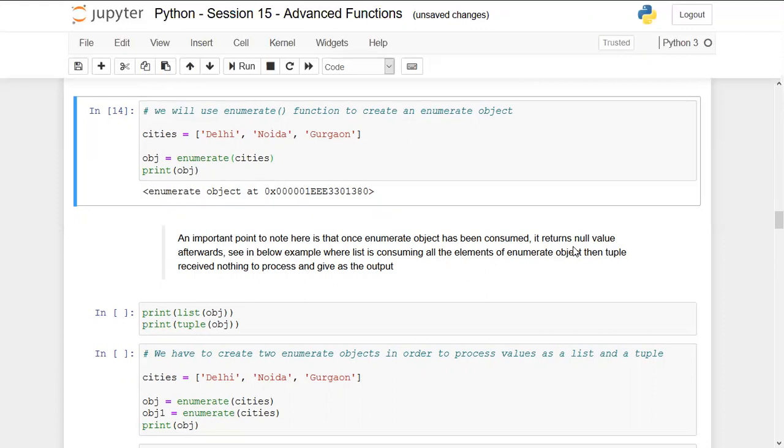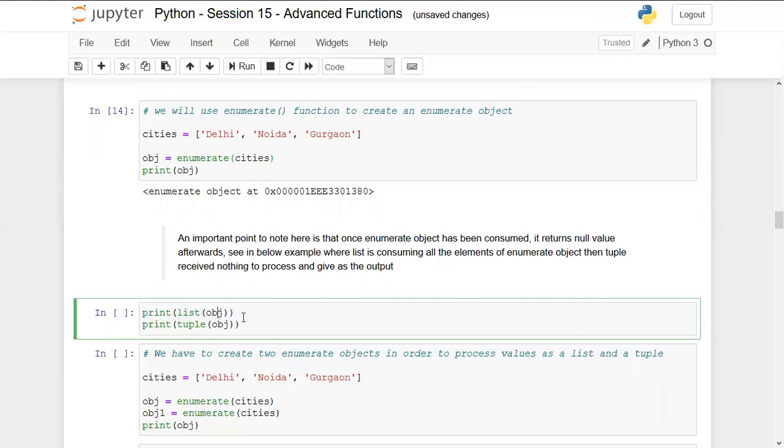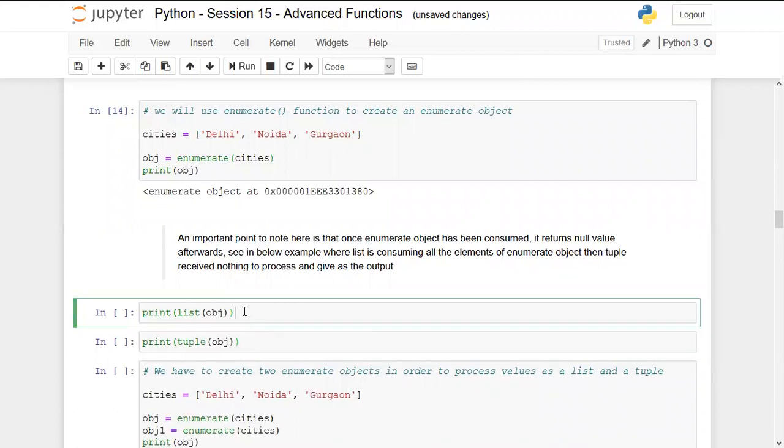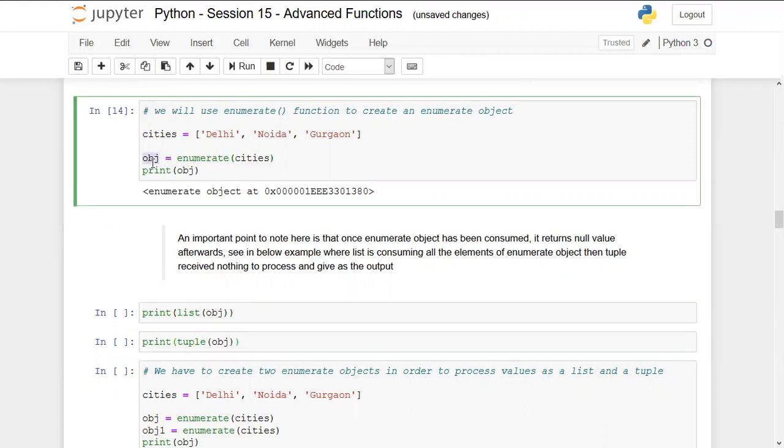In short, once the enumerate object is consumed by any list or tuple, it cannot be reconsumed. That will be blank. You will get null values. So in this case, we have a filled enumerate object. Maybe I can pick this tuple and place it in a different cell. So here I'm going to create this list using this obj object, which I created here, which stores the enumerate object actually.